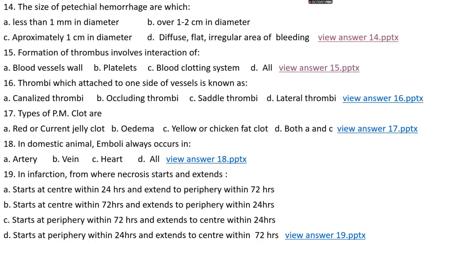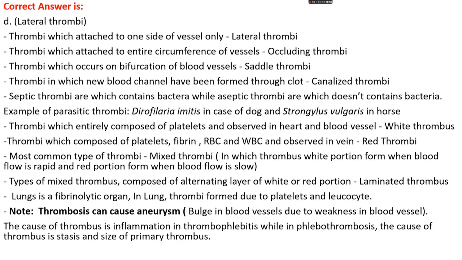Question number 16. Thrombi which attach to one side of a vessel are known as: option A, canalized thrombi; option B, occluding thrombi; option C, saddle thrombi; option D, lateral thrombi. The right answer is option D, lateral thrombi. Thrombi which attach to one side of the vessel are known as lateral thrombi.